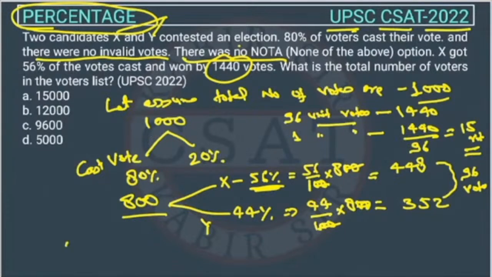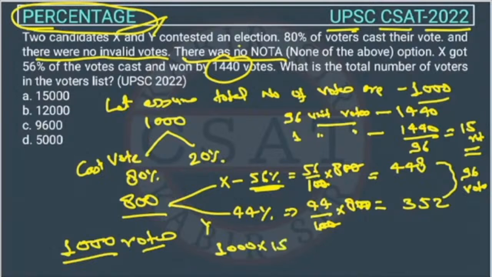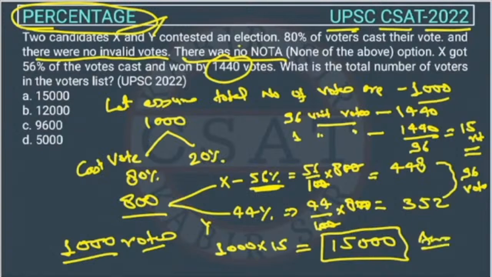So how many votes do we consider? We consider initially 1000 votes. But we know that 1 vote is equal to 15 votes, right? So total will be 15,000. So the answer is option A. So this is the answer, right? So the answer of this question is option A, right? I hope you all understood.